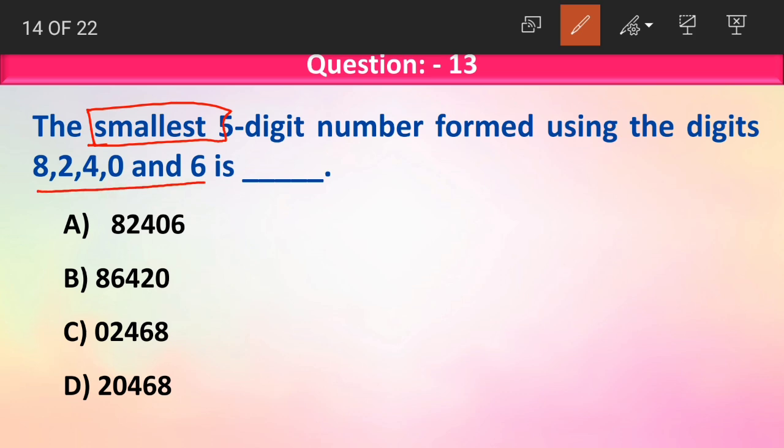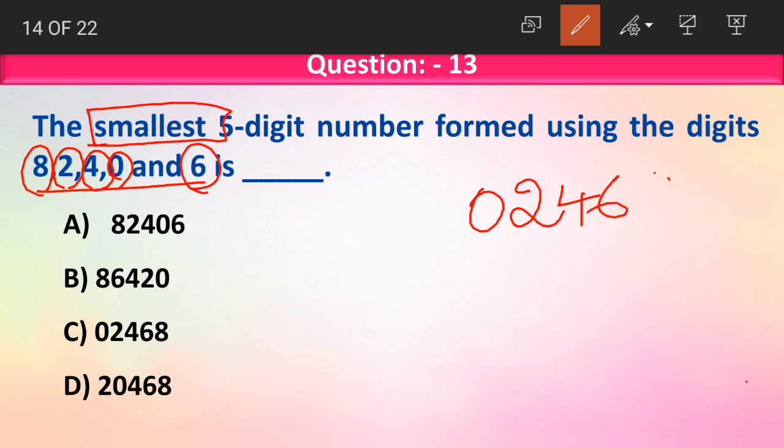Now in the given digits, which is the smallest number? 0. Remember what I said about writing 0? We should never write 0 in the first place. We should always keep 0 in the second place. I'll tell you the reason why. First I am writing 0 in first place. Then the next smallest number is 2. Next we have 4, then 6, then 8. Now how will we read this? 2468. This will become a 4-digit number.